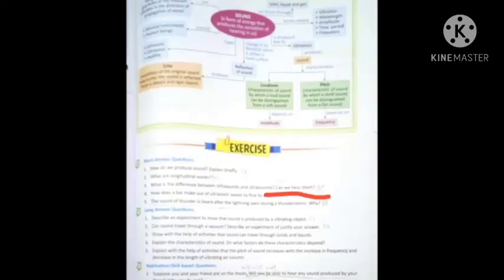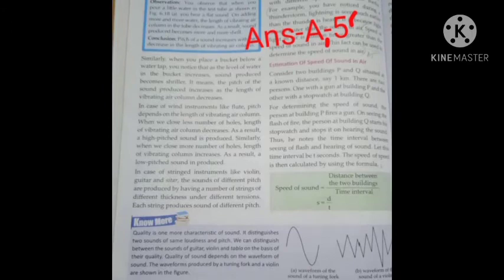Question number 5. The sound of thunder is heard after the lightning is seen during a thunderstorm. Why? So your answer is, first take from the question, the sound of thunder is heard after the lightning is seen during a thunderstorm because, come to page number 88. The answer is under the heading speed of sound.